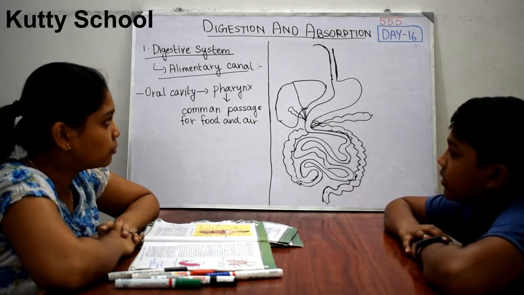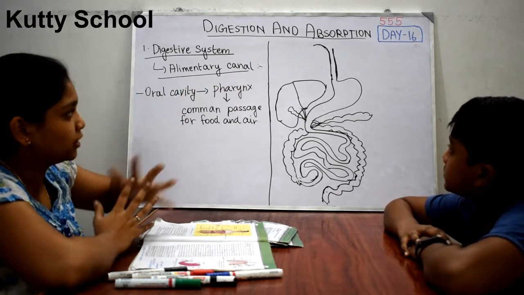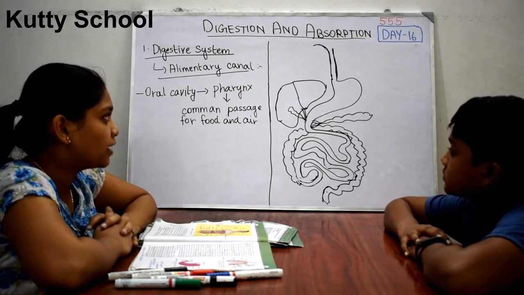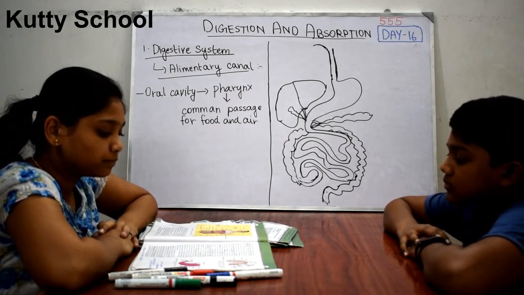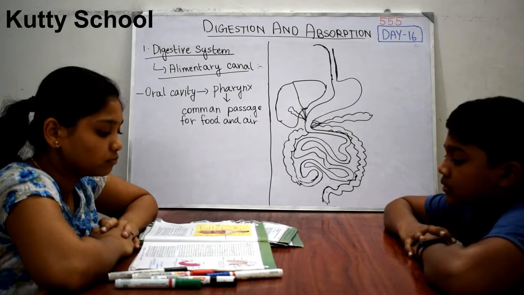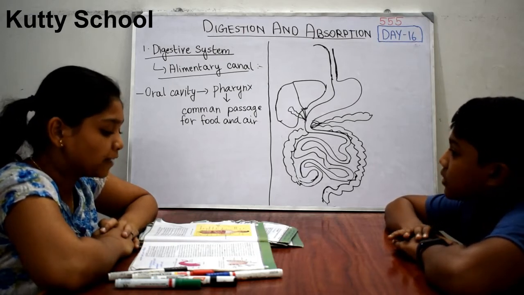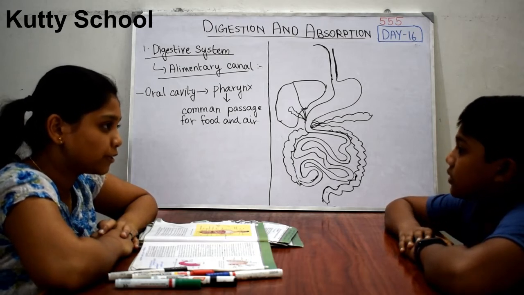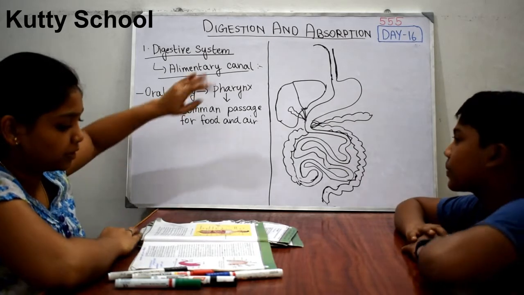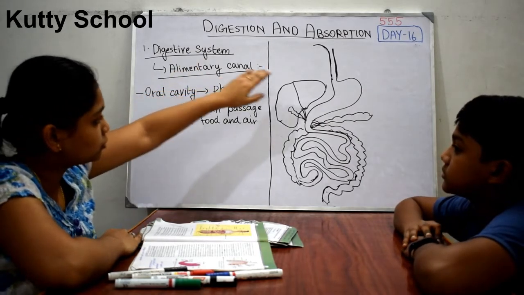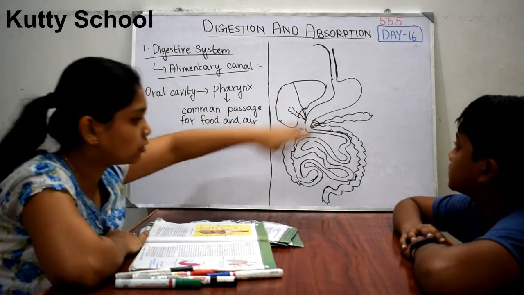The esophagus is a thin long tube which connects the pharynx and stomach. Here there is a muscular sphincter called the gastroesophageal sphincter. It is also like a muscle, like a wall. It regulates the opening of the esophagus into the stomach, that is, the entry of food into the stomach.